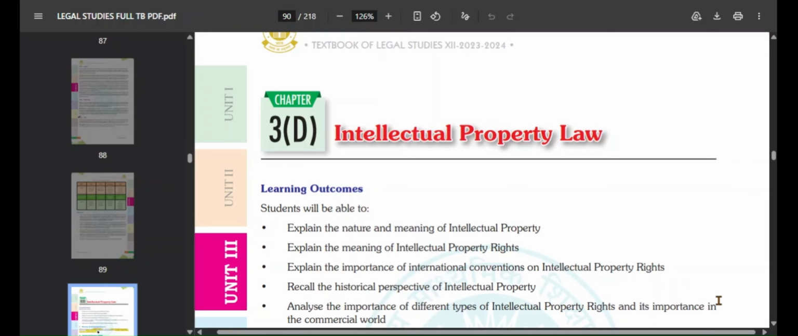Hi guys, in today's lecture I'll be covering chapter 4 of unit 3. The name of this chapter is Intellectual Property Law.